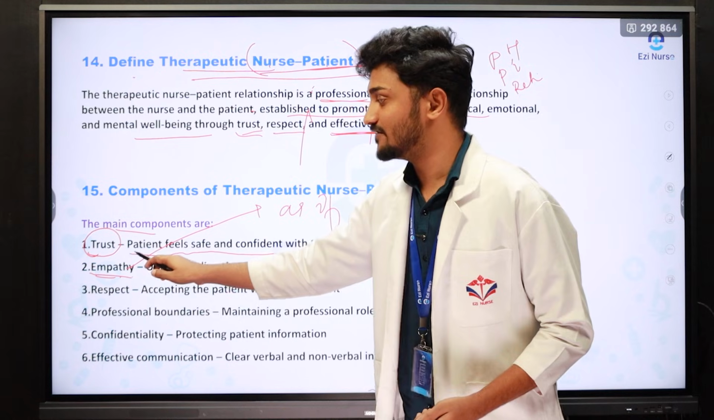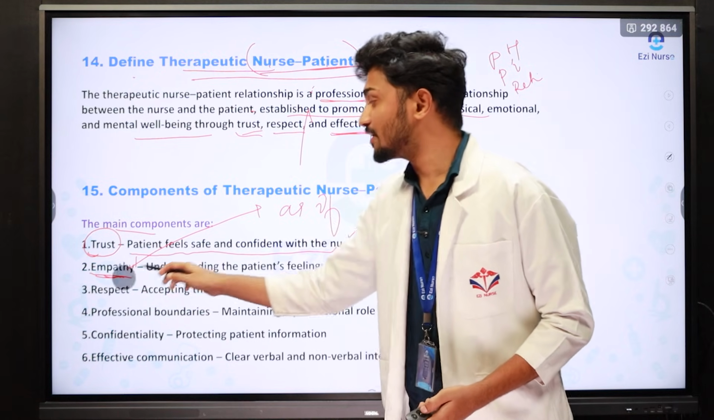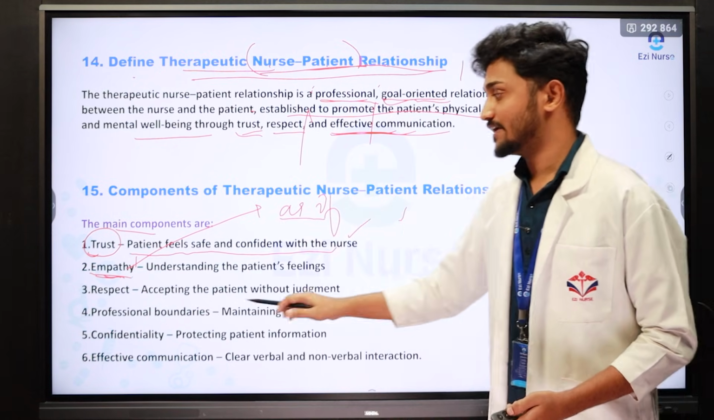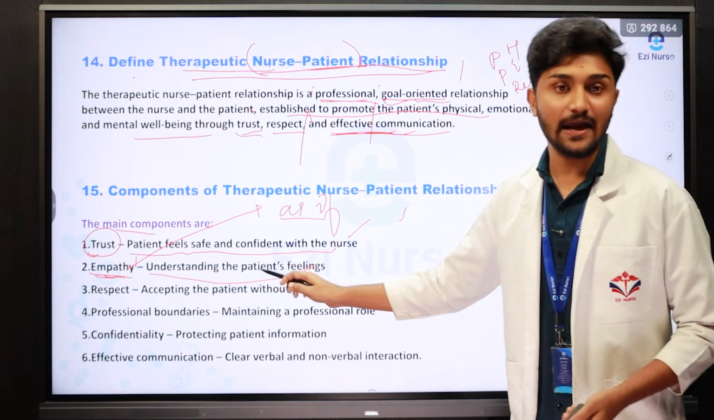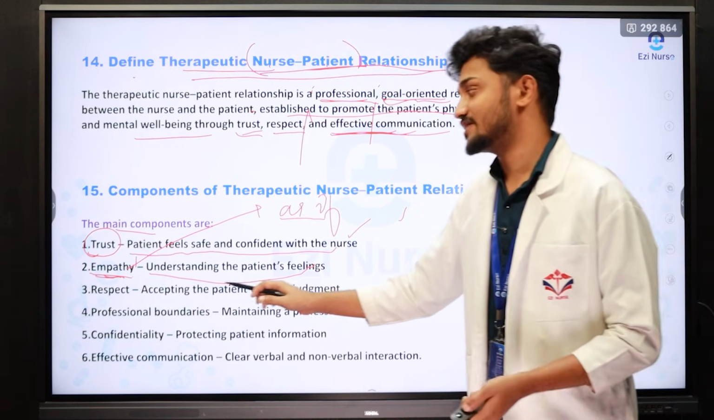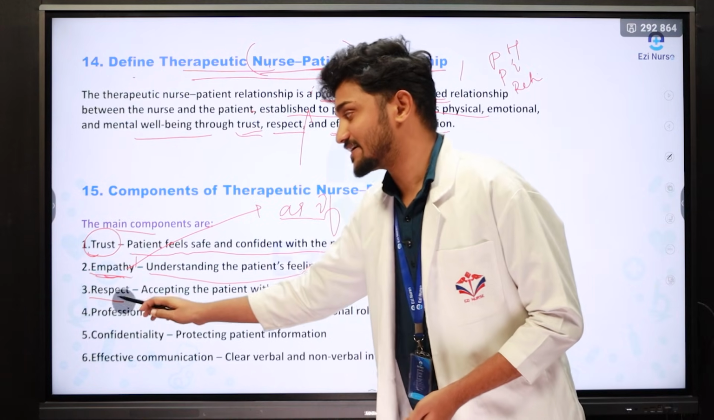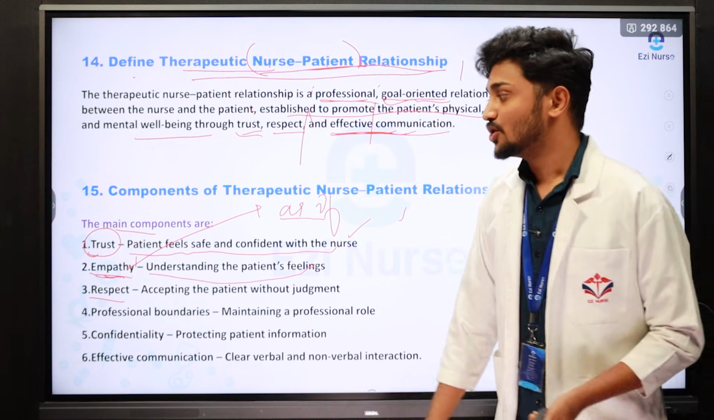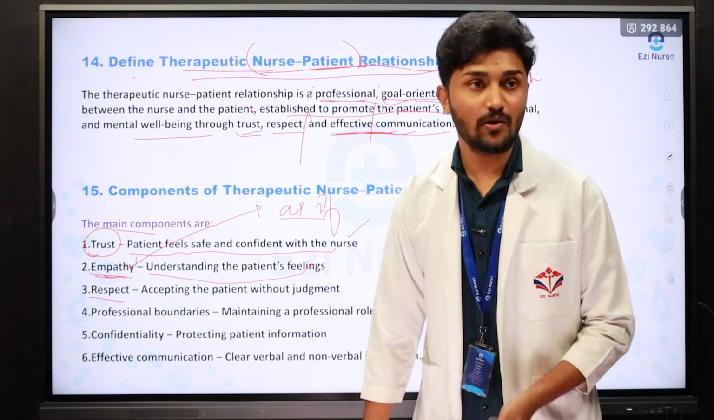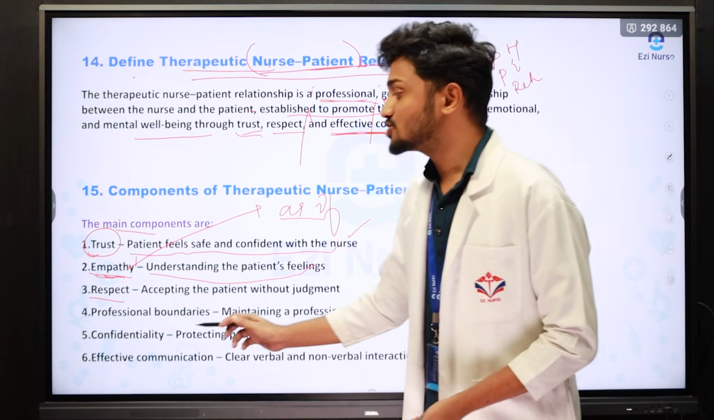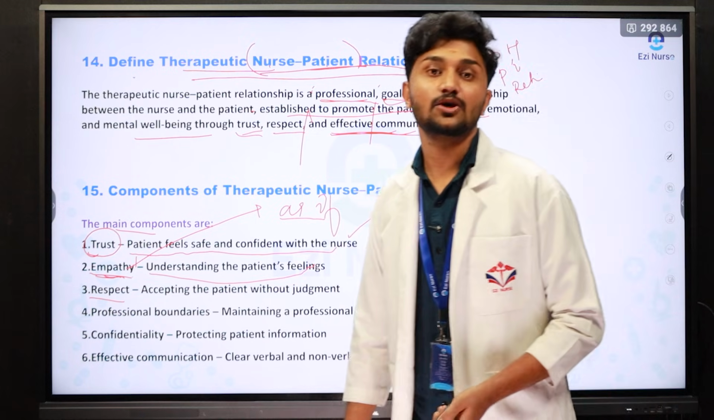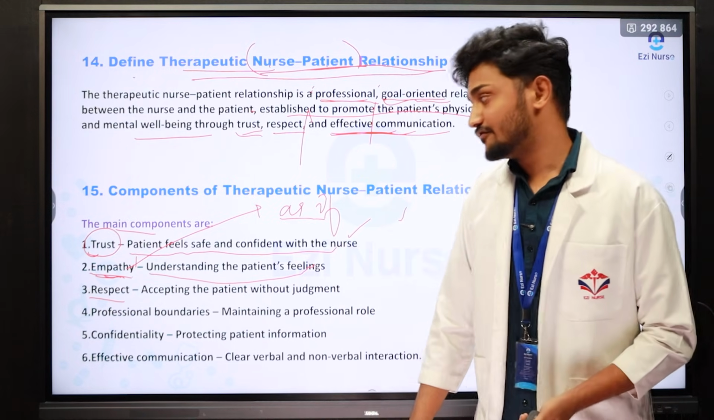There are lots of difference between empathy and sympathy. Empathy is nothing but following as-if policies, understanding the patient's pain and feelings as our own. So that is called as empathy. The next one is respect. Respect is also called as self-esteem. So while giving care, while giving promotion of care, we need to maintain the respect of the patient while protecting their comforts and rights.